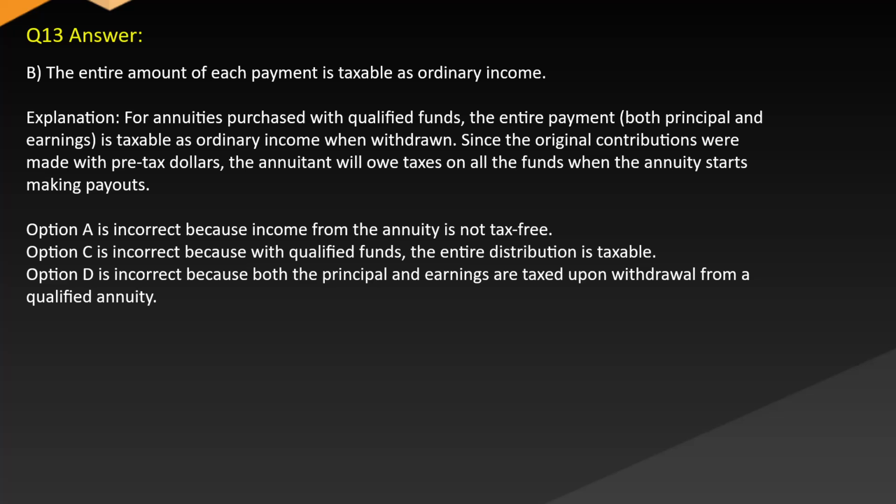Option A is incorrect because income from the annuity is not tax-free. Option C is incorrect because, with qualified funds, the entire distribution is taxable. Option D is incorrect because both the principal and earnings are taxed upon withdrawal from a qualified annuity.